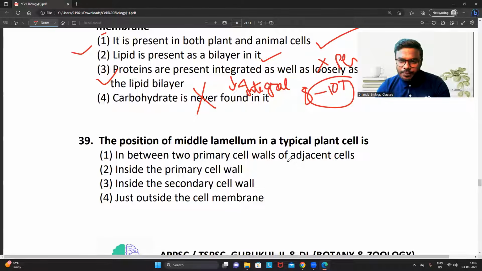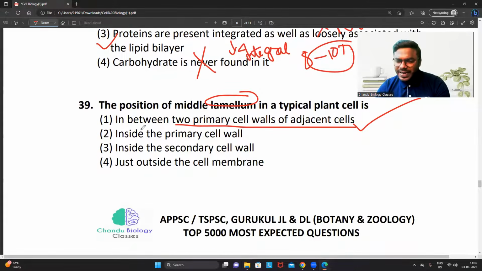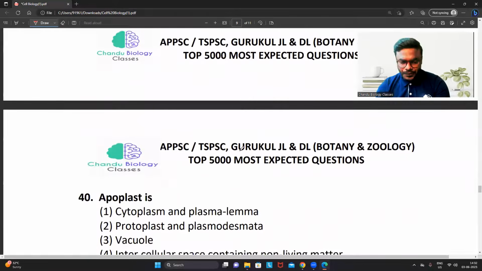Friends, they're asking the location of the middle lamella. The middle lamella is present in between two primary cell walls of adjacent cells. Undoubtedly true, the right statement, no need to think at all. It is never located inside the primary cell wall or inside the secondary wall, and it is never located outside the membrane. It is always located in between two primary cell walls of two adjacent cells. This is the true answer.